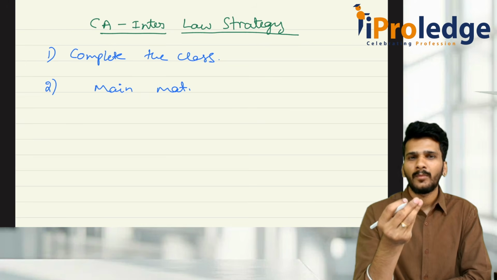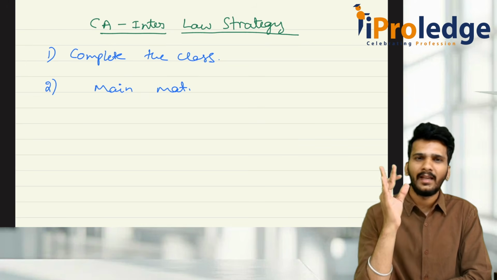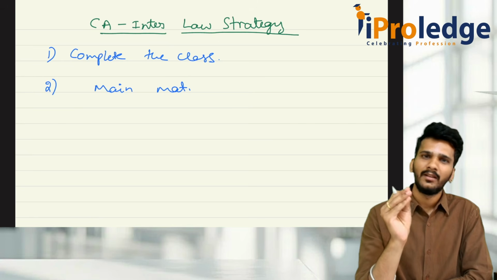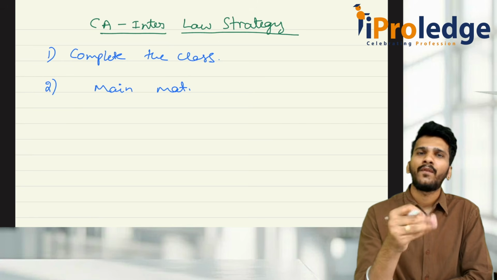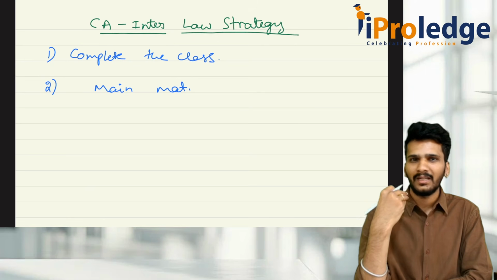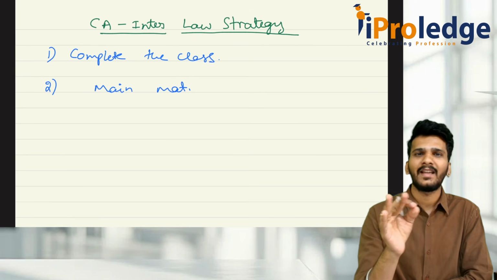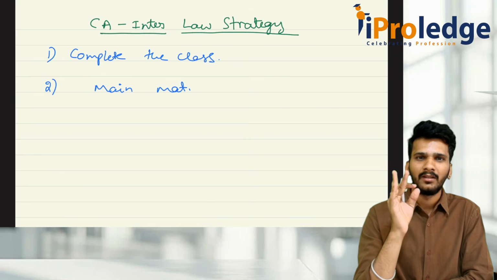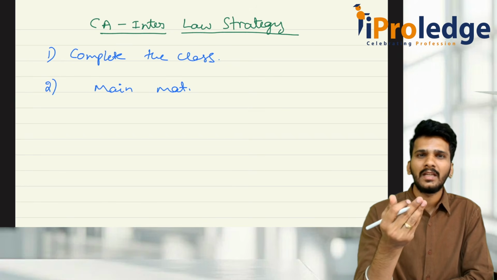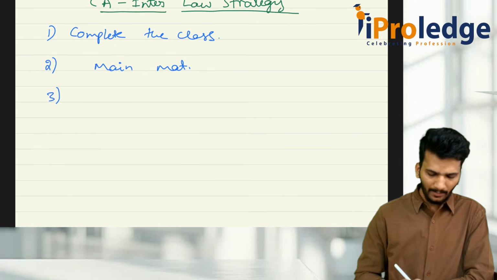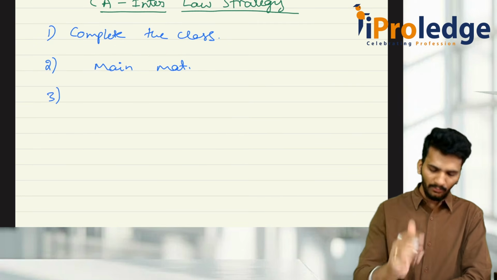If you are doing self-study, then the ICAI material is the biggest and very useful source of material. So you can go through it. If you have joined classes somewhere or if you have taken classes from us, we have class materials. So always go through that material. Entirely I am talking about the main material. So after you read the main material, sir, how do we read that main material? Whenever you are reading the main material, I am talking about the reading part now.